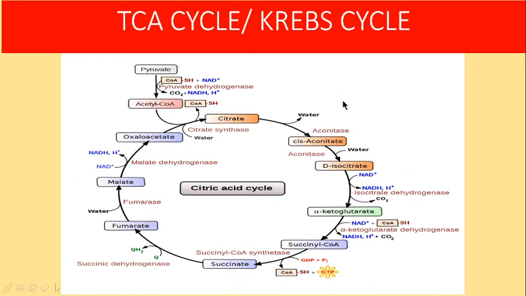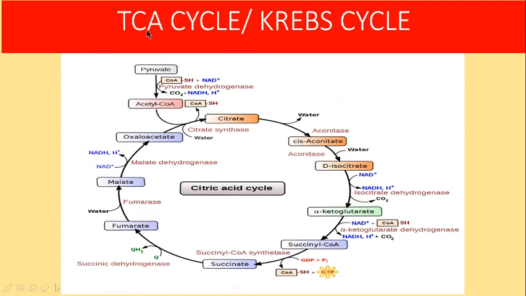30 ATPs are generated. For the aerobic glycolytic pathway, you got 8 ATPs. So 30 plus 8, it is 38 ATPs. So for complete oxidation of one molecule of glucose, through glycolysis the end product is pyruvate. Again, this pyruvate enters the TCA cycle to be converted into water plus CO2. That is the final oxidation.